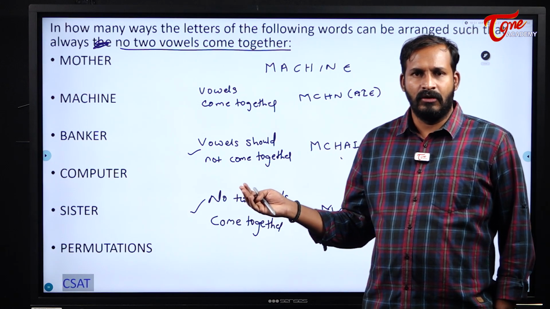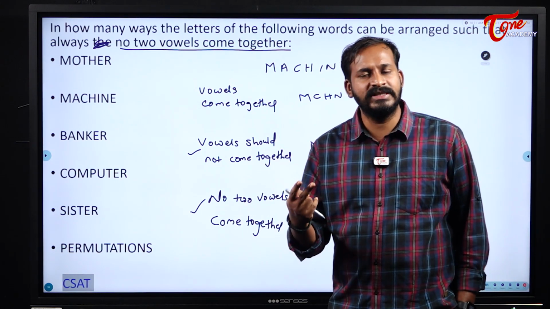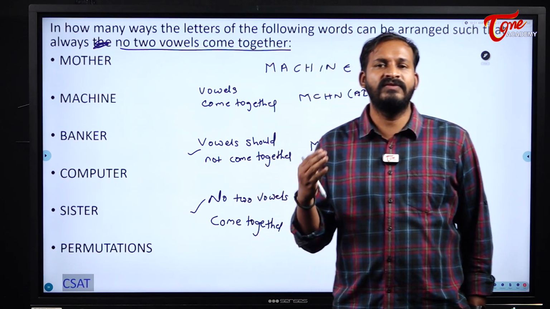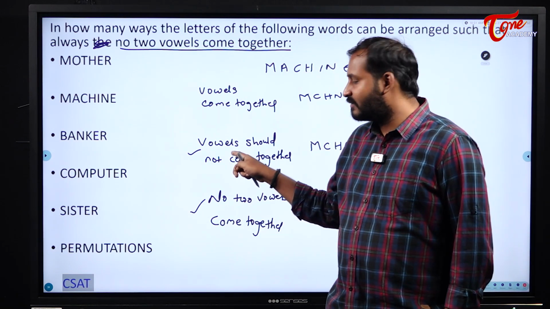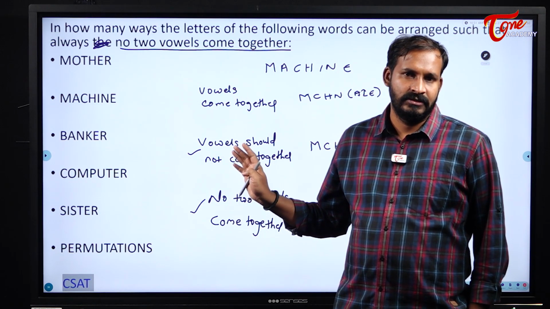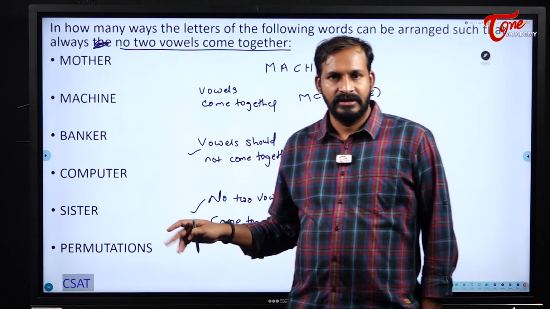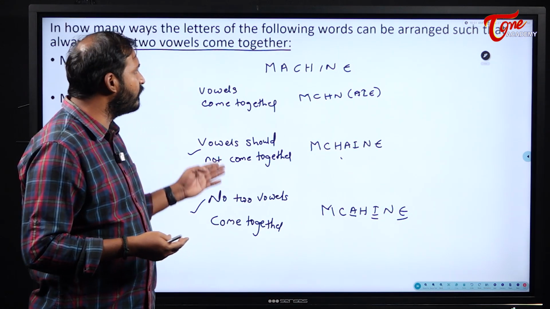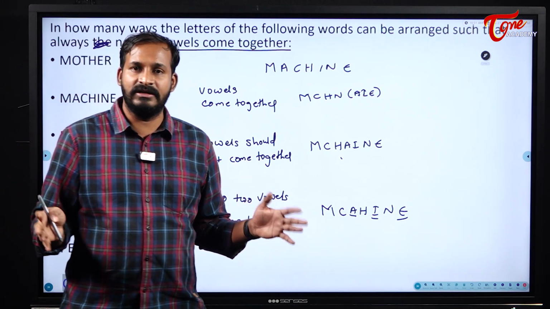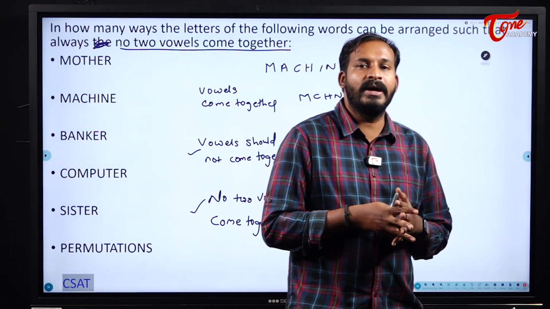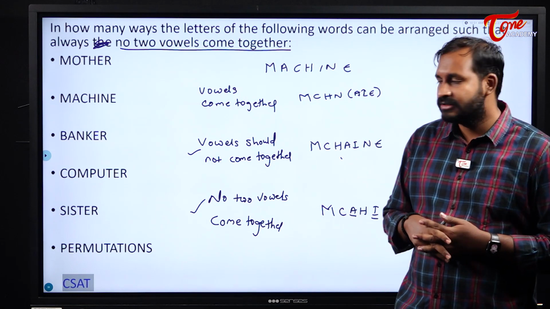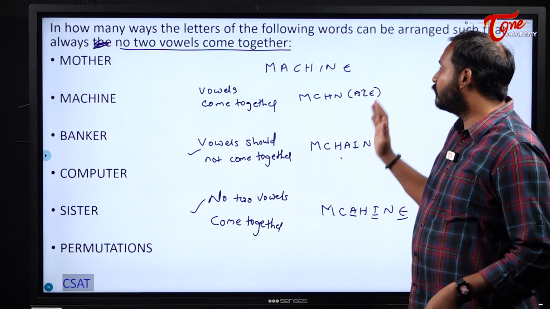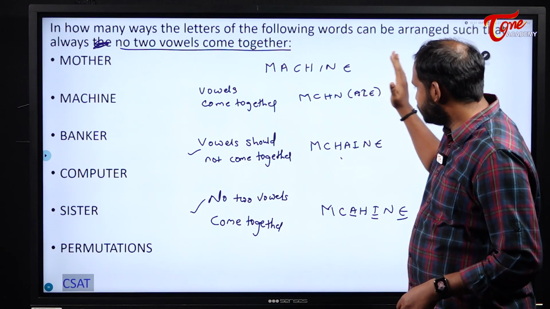But if there are more than two vowels, then this one is different and this one is different. We should understand that concept. They are different things, and we cannot combine those two. Understood students? So try to understand the difference between vowels not come together and no two vowels come together. This is the major difference.